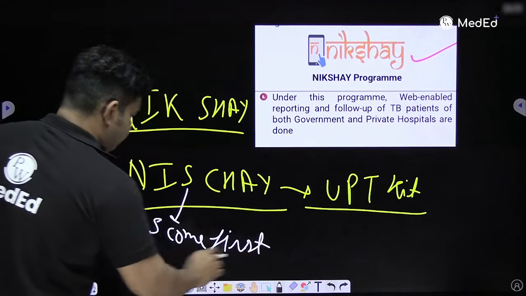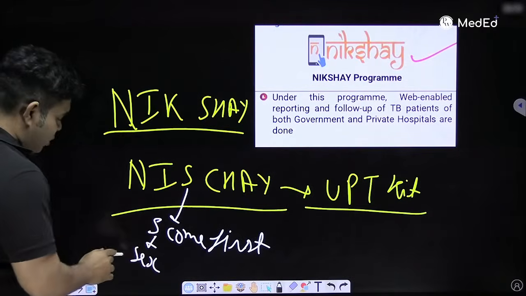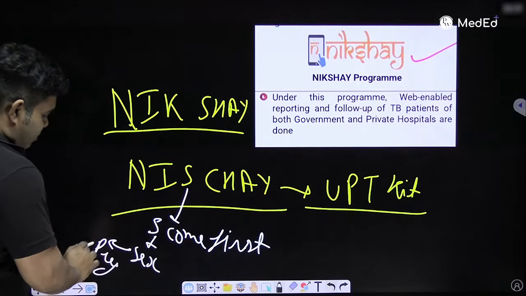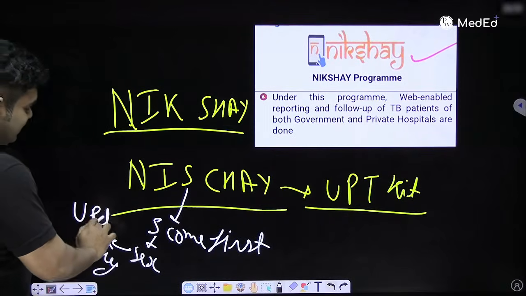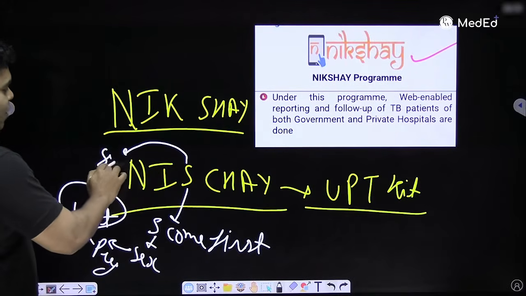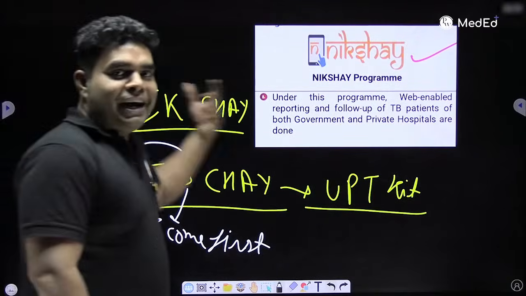From S, he thought S means sex. And from sex, if not protected, it will lead to pregnancy, and pregnancy will need a UPT kit. So if S is coming first, S is for sex or UPT kit. So Nischay will be for UPT kit, Nikchay will be for TB.